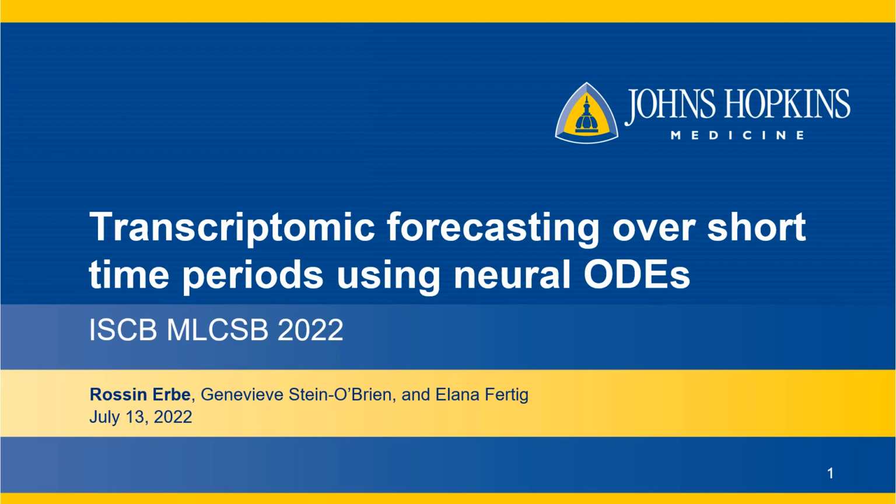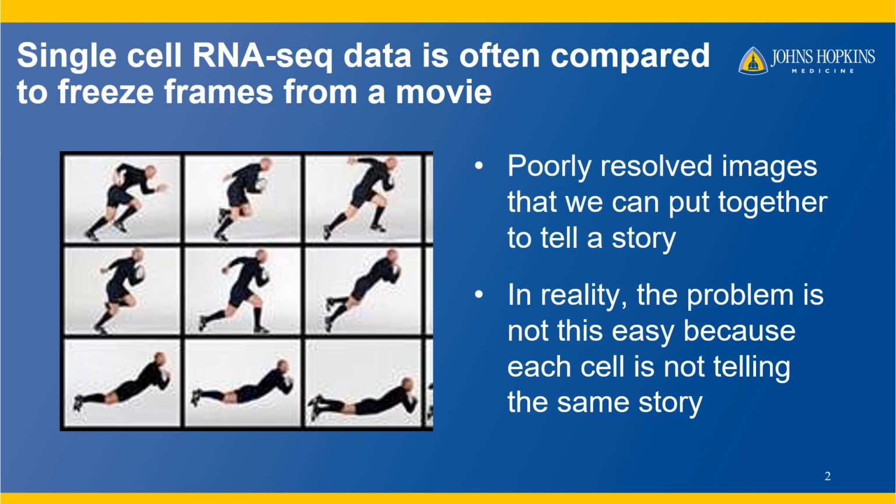Hello, I'm Rossin Erbe and I'm going to be talking about transcriptomic forecasting over short time periods using neural ordinary differential equations. Single cell RNA-seq data is often compared to getting single freeze frames from a movie. We have this set of poorly resolved images because the data is noisy and it comes from the single moment in time when the cells were killed off for sequencing, and we're trying to put these pictures together to understand what's happening. However, this is not quite right because we don't have the same movie with single cell RNA-seq data.